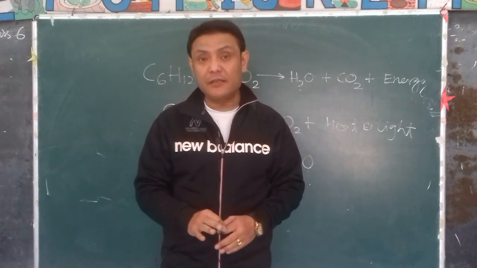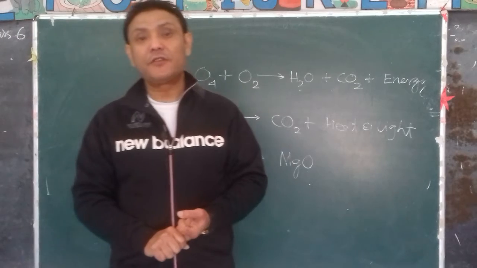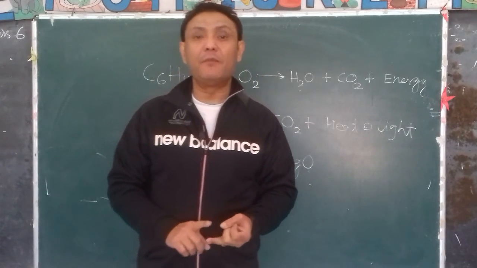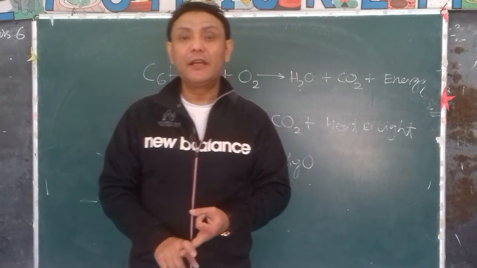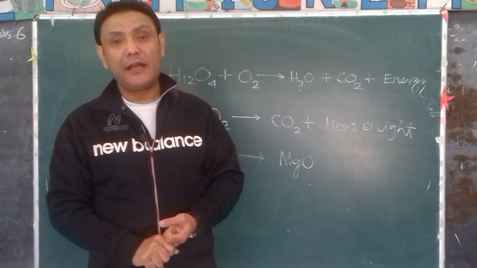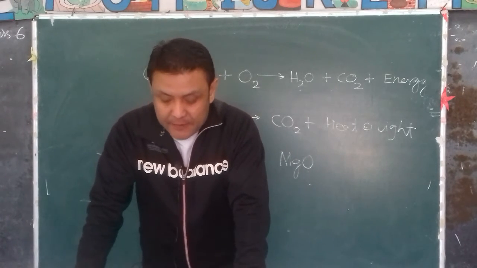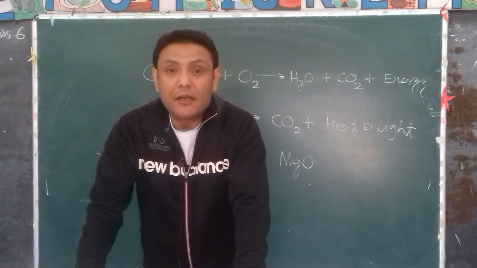These are the three things needed for something to burn, to catch fire. Combustion will not take place in the absence of any one of the conditions.